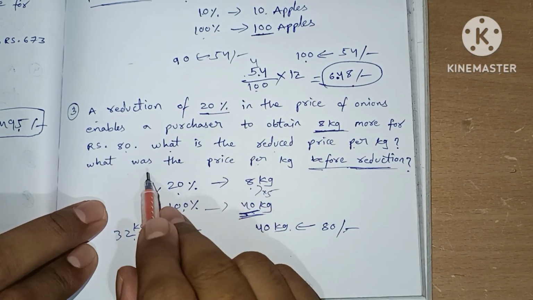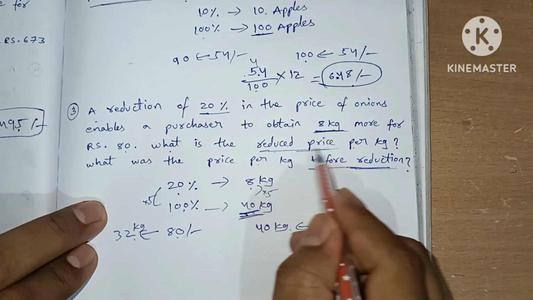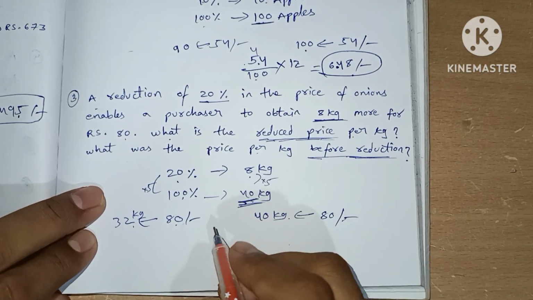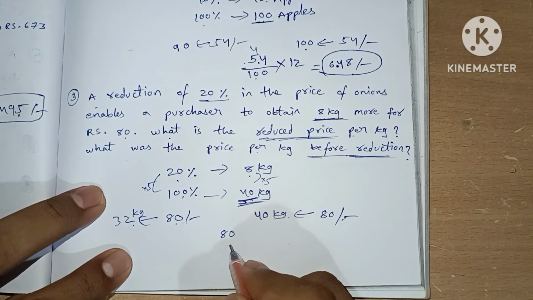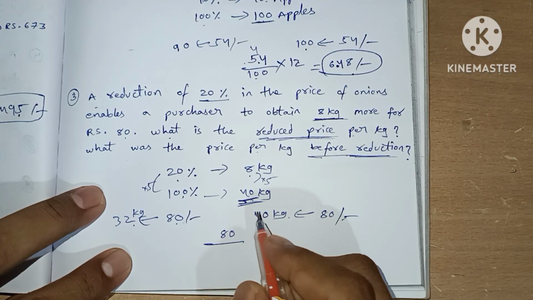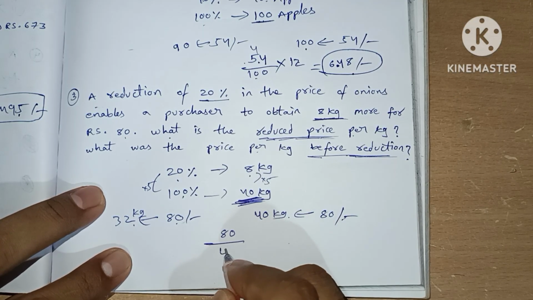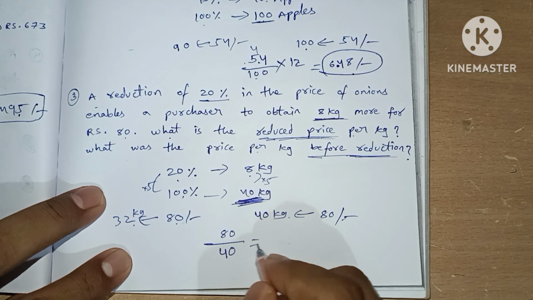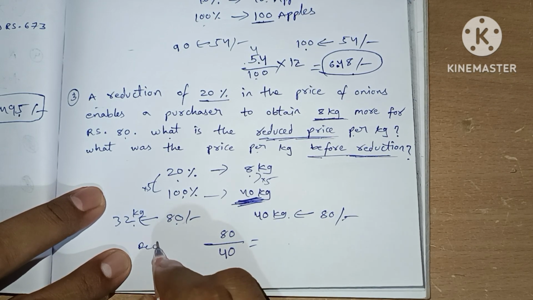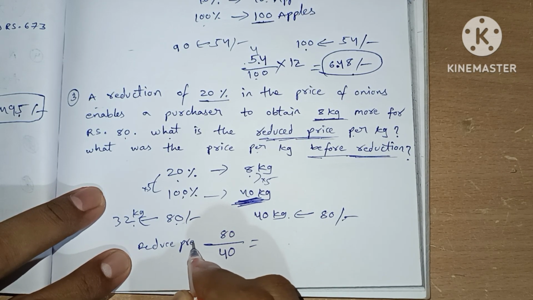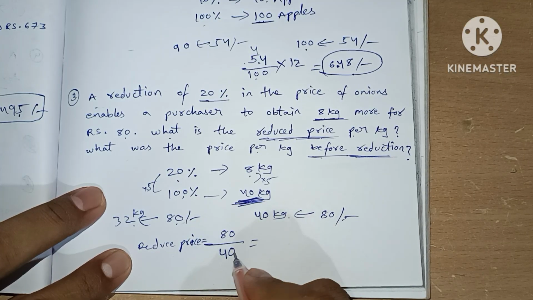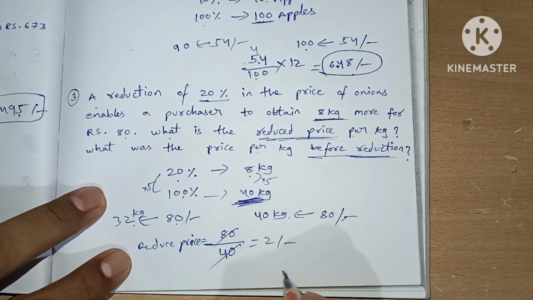The question asked is what is the reduced price. I already said that for the reduced price we have the price value which is 80 upon the quantity we can buy after reduction, which is 40. So this is the reduced price, which is 2 rupees.